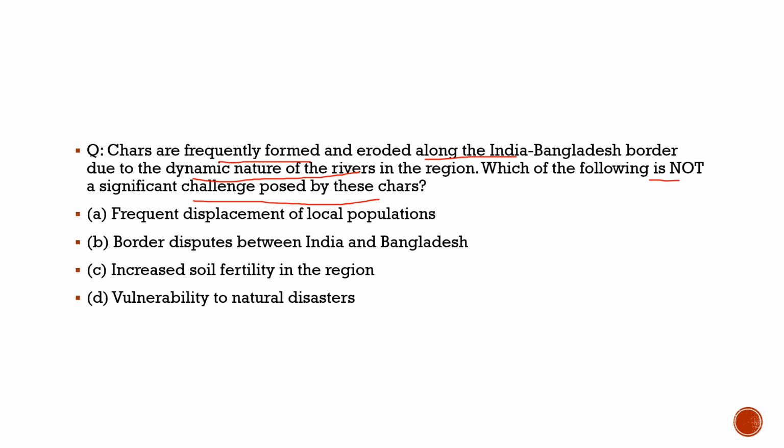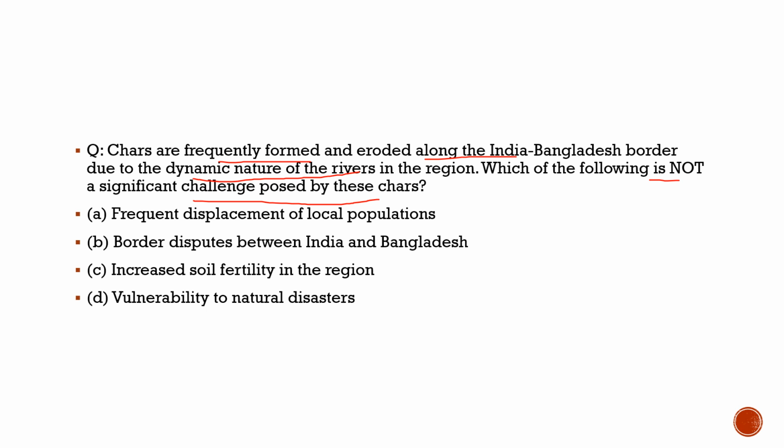What is the zero line? It is the 50 to 100 meters of no man's land, where the land is kept empty. Under this land these chars come. These chars are unique features of the India-Bangladesh border. What happens there? As we know, the Ganga river becomes the Padma river in Bangladesh. So the Ganga and Padma rivers bring sand and silt, and they remain there temporarily.